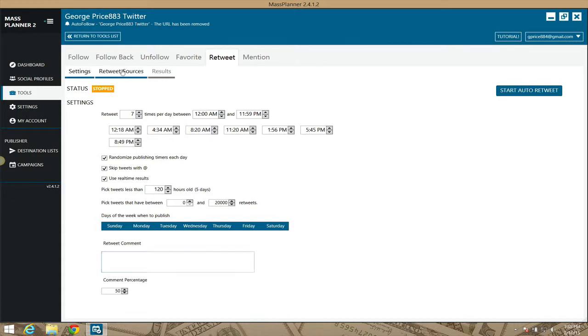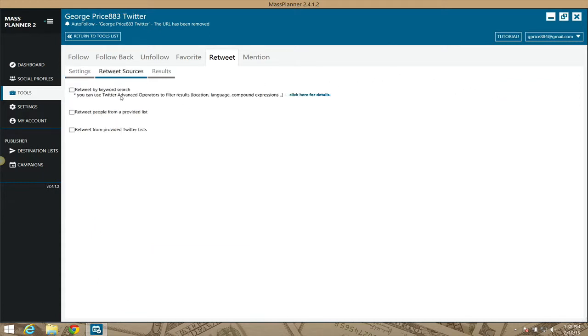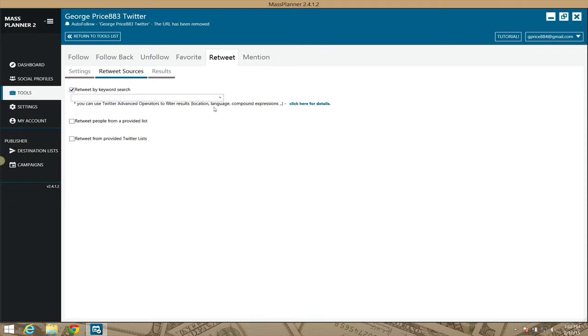All right, so retweet resources. You're able to retweet based on keyword search, okay? And once again, as I told you before in the favorite section, using the keywords, you can get really specific: demographics, location, language, compound expressions. Guys, use the Mass Planner documentation that they've created. They've done a great job with that.